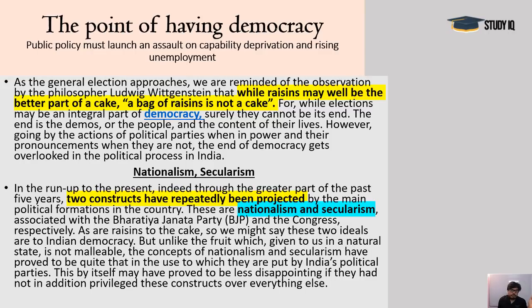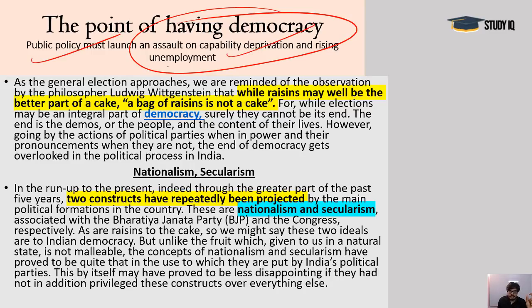Now we talk about the point of having democracy. In this article, it says public policy must launch an assault on capability deprivation and rising unemployment. These are real troubles. Whatever we see, it's all a practice, an effort by these political parties just to remain in position.